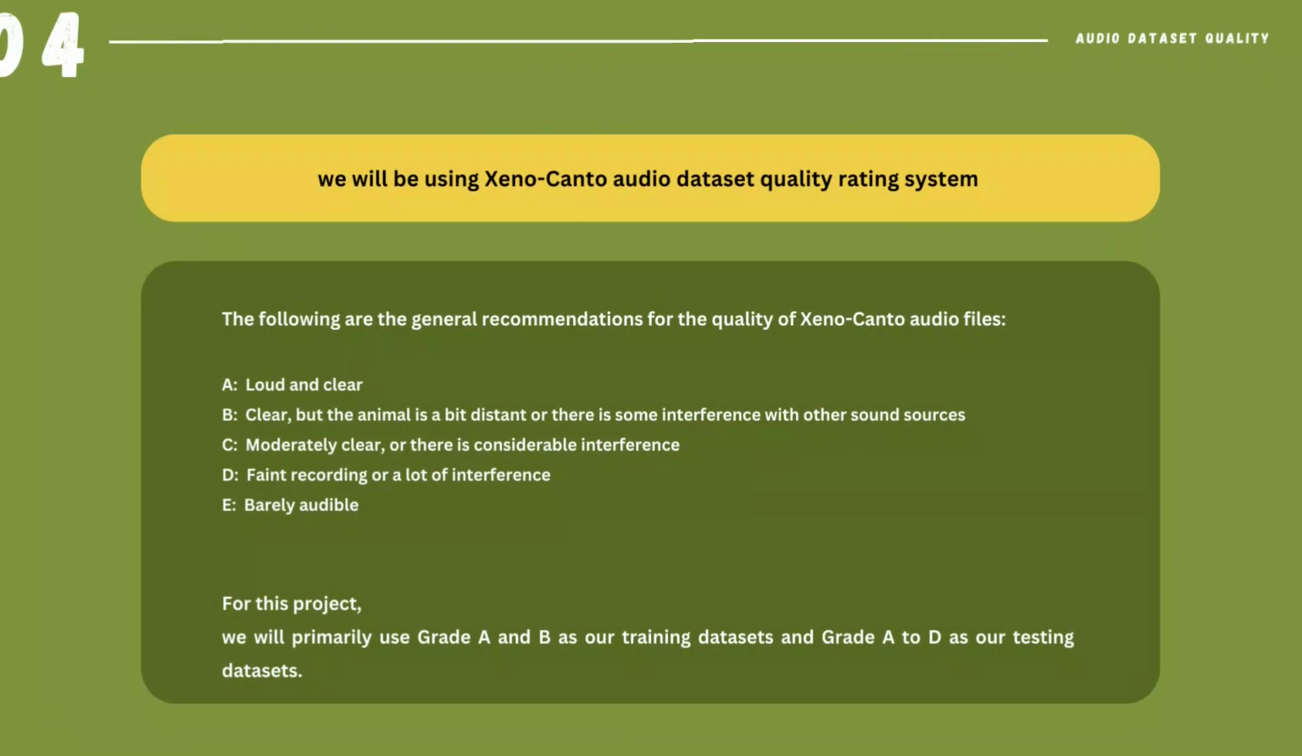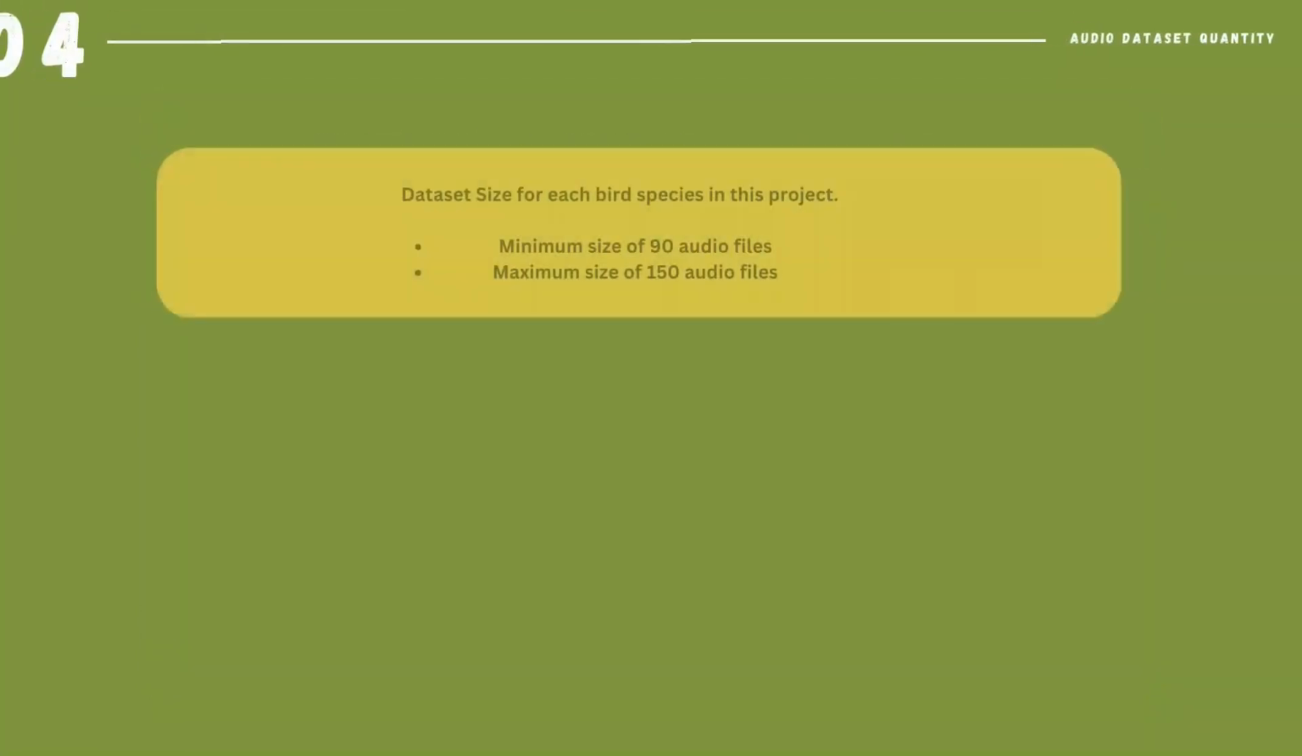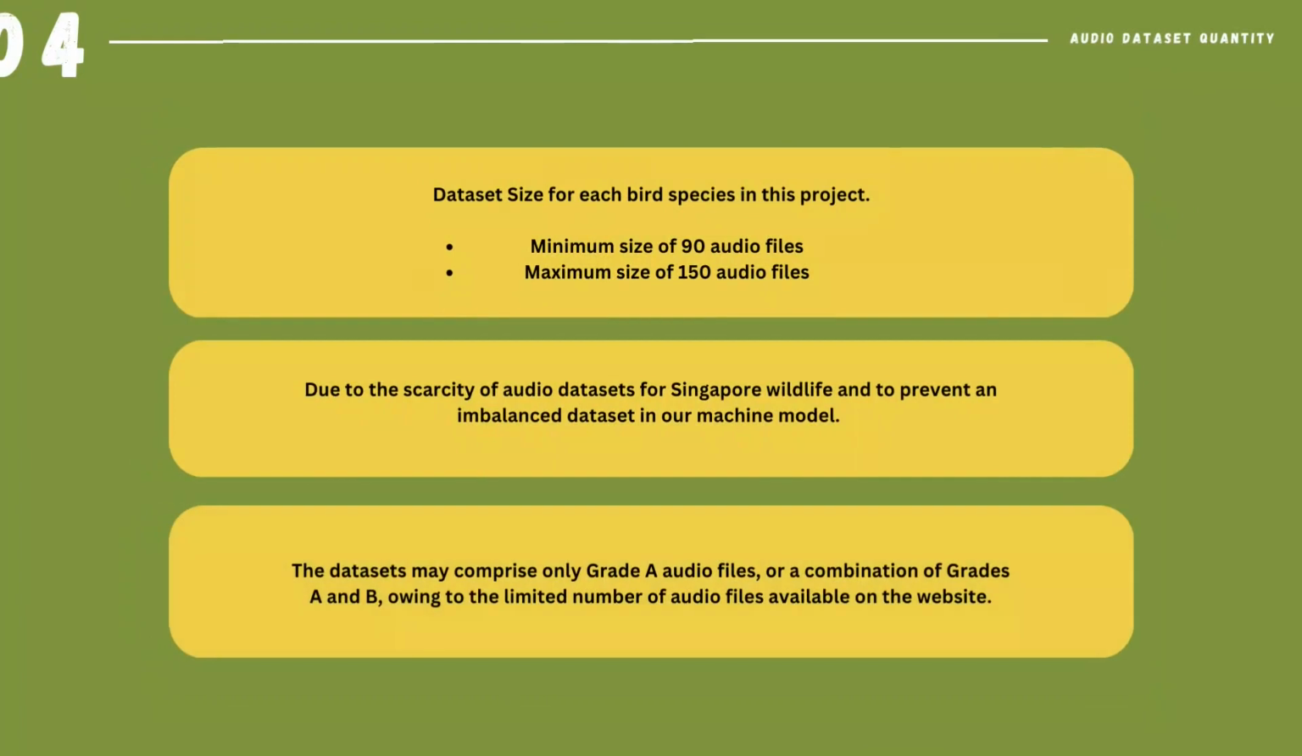And for dataset quality, we'll be using Xeno-canto's quality rating system, as most of our audio datasets are sourced from the website. So here are the general recommendations. And for this project, we've been primarily using grade A and B as our training datasets and grade A to D as our testing datasets. And for dataset quantity, each bird in this project has a minimum size of 90 audio files and a maximum size of 150 audio files. And this is due to the scarcity of audio datasets for Singapore wildlife and also to prevent an imbalanced dataset in our machine learning model.